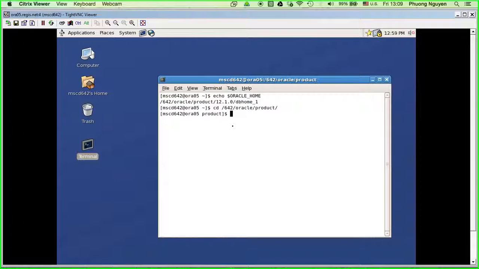Okay, and enter. I'm gonna display all of the files in that products directory. So you see now we have 11.2.0, that's the older version, and 12.1.0, that's the current version that we are using. But we're gonna have to create another directory, 12.1.0.2. You get that, right? Okay.